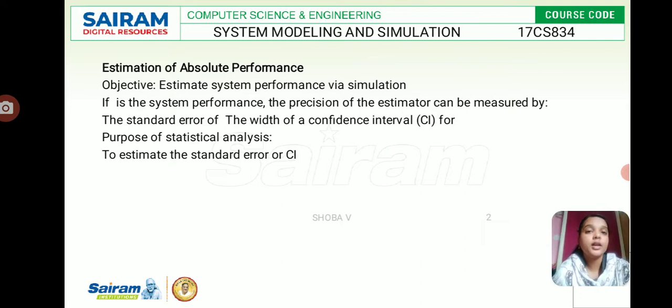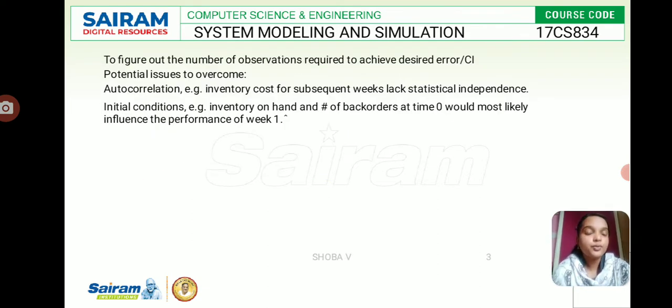The main aim here is, if theta is a system performance, the precision of the estimator can be measured by the standard error and the width of the confidence interval for the purpose of statistical analysis. To estimate the standard error or confidence interval, we have to figure out the number of observations required to achieve the desired error or confidence interval.